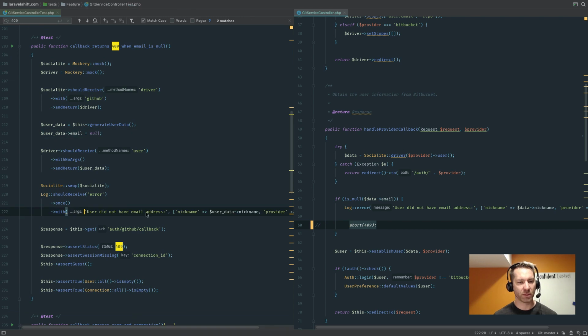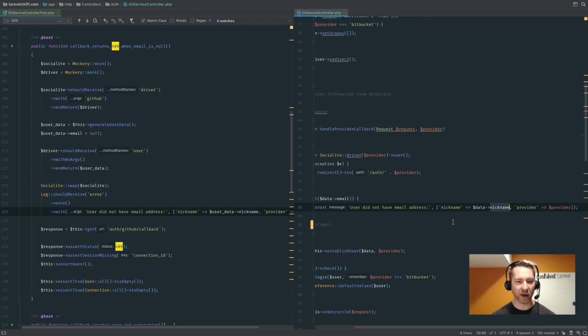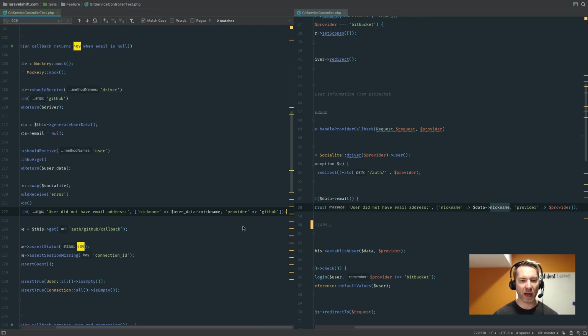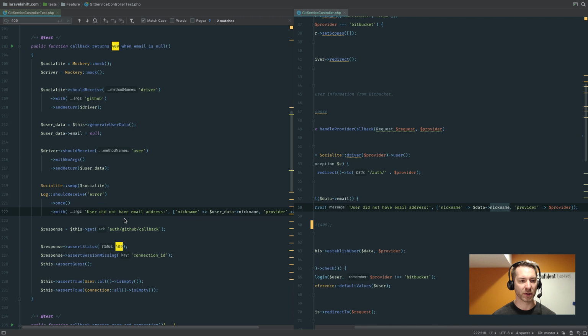I also just make sure that I put out a log, this error log. That's just important to me because I am trolling the logs. I have this set up to push over to Sentry, to push to Slack. So I want to make sure I kind of get alerted of that quickly. So I have a chance to reach out to the user and say, hey, I saw that you had this. Or if they reach out to me and say I can't log in, I can be like, what's your nickname on GitHub or whatever the provider is. So I've got all that set up, again, just to make sure, because that log is important.